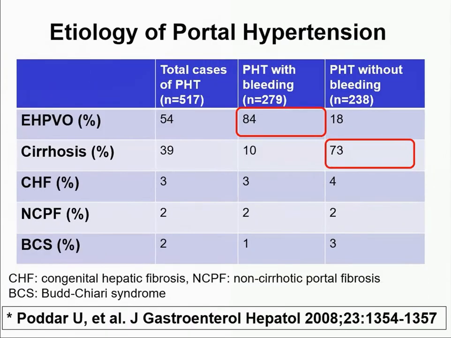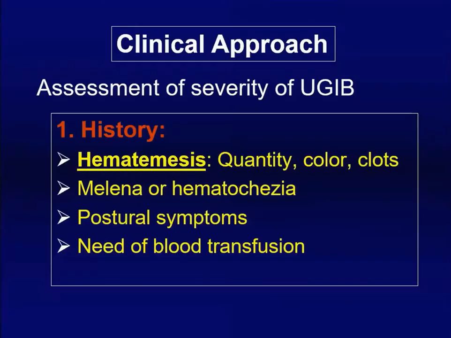Now, if you talk about portal hypertension, this is a big study we have published from Chandigarh. When a patient comes with variceal bleeding, the commonest cause is extrahepatic portal venous obstruction. But when you are doing endoscopy to look for varices, not bleeding, then cirrhosis is the commonest cause.